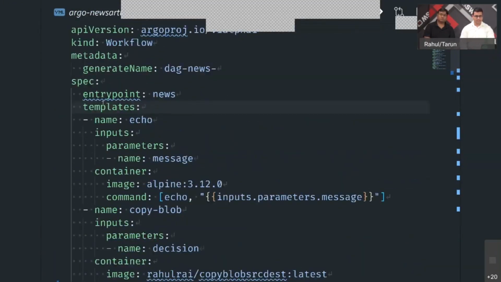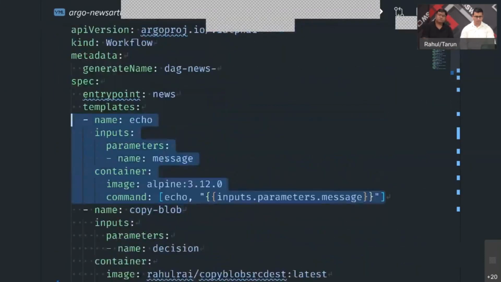So as Tarun said, we need to define an entry point, which is the name of one of the steps within the workflow. So that's where the workflow starts from. Then in the template section, we define the steps that make up the workflow. So for example, the first step doesn't do much. It just echoes whatever parameters we pass to it.